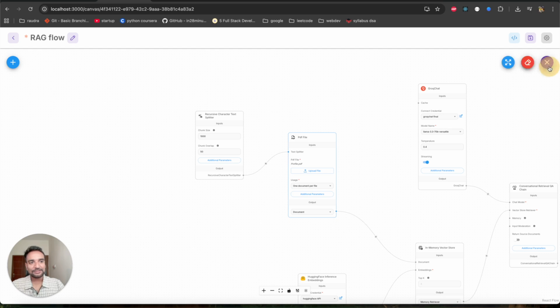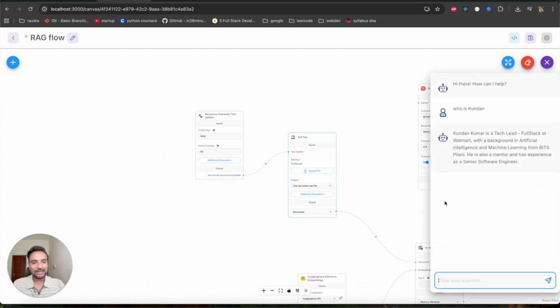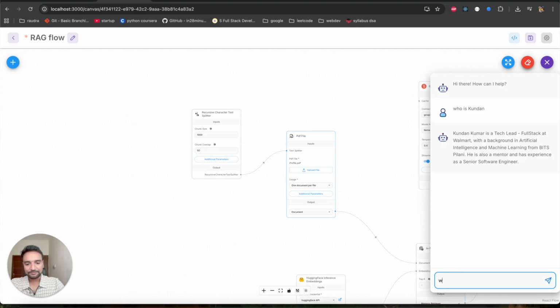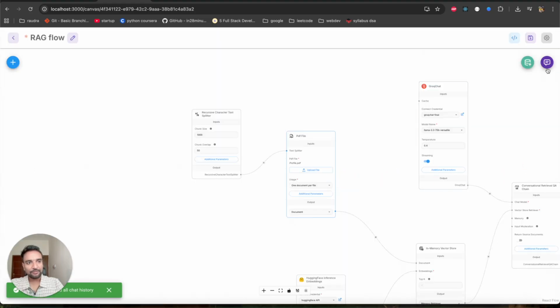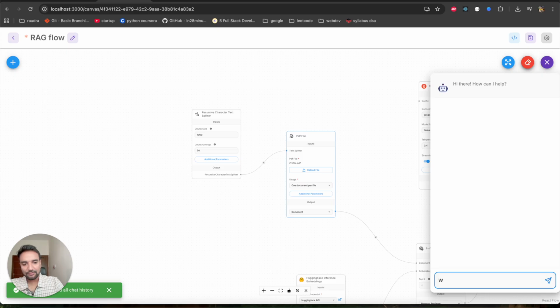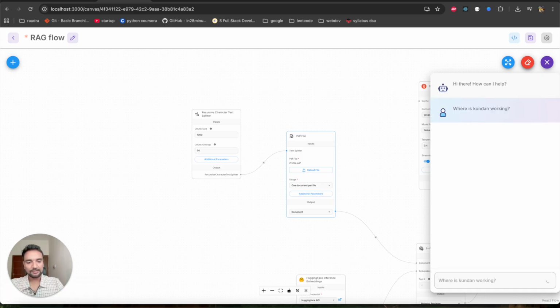Now I'll open this chat thing. So this is how this chat box is opening, right? First let me clear the previous conversation history. So now again I'll open, and if I ask the question, where is Kundan working, let's see what answer it gives. Kundan is working at Walmart Global Tech India, specifically in Bangalore, Karnataka, as a senior software engineer for full stack. See, it gave me all the information.